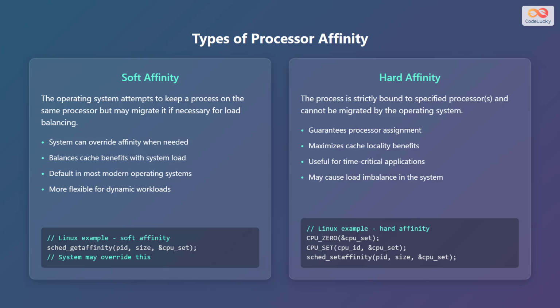Next is hard affinity. In hard affinity, the process is strictly bound to the specified processors and cannot be migrated by the operating system. The characteristics of hard affinity are that it guarantees processor assignment, maximizes cache locality benefits, is useful for time-critical applications, and may cause load imbalance in the system.